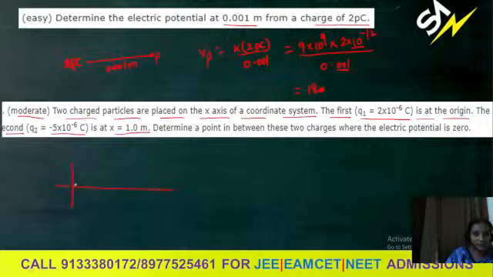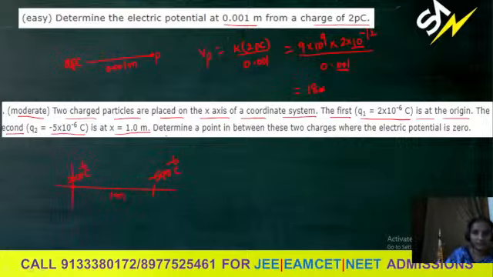So the first charge is at the origin along the x-axis, and from the first charge, at 1 meter distance, is the minus 5 into 10 power minus 6 coulomb charge.